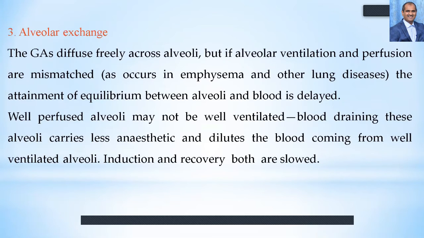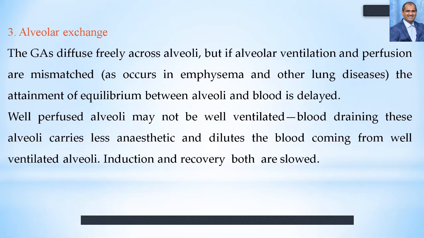Alveolar exchange is the exchange of gases; general anesthetics diffuse freely across the alveoli. But if alveolar ventilation and perfusion are mismatched, the attainment of equilibrium between alveoli and blood is delayed. This is one of the exchange capacities of a general anesthetic.